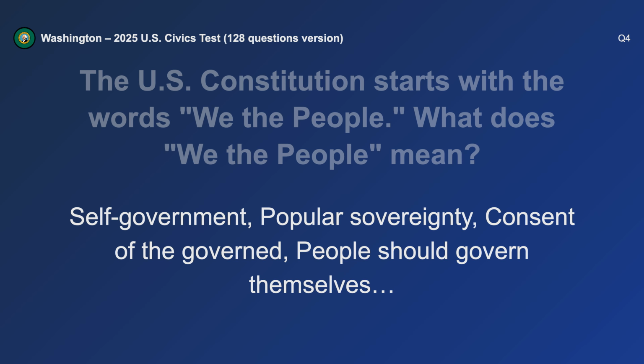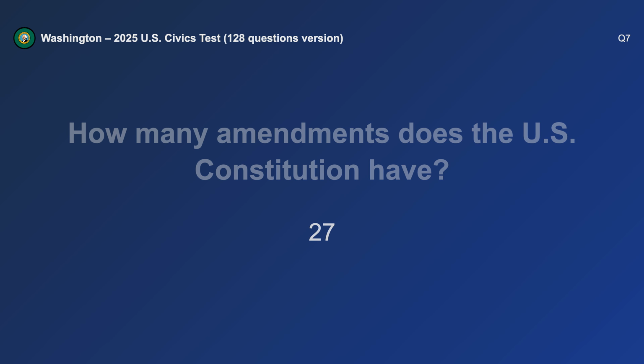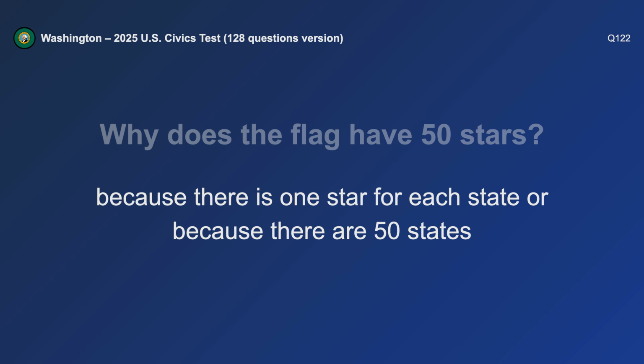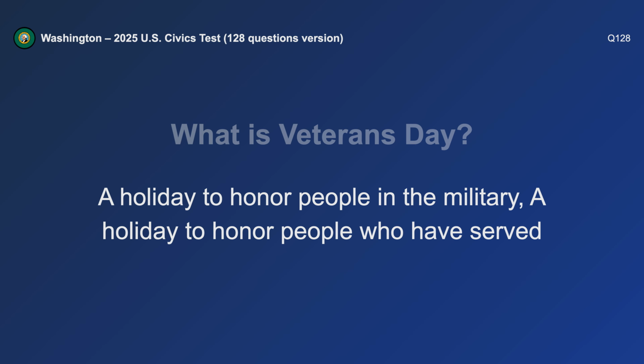What does "we the people" mean? Self-government. How many amendments does the U.S. Constitution have? 27. Why does the flag have 50 stars? Because there are 50 states. What is Veterans Day? A holiday to honor people in the military.